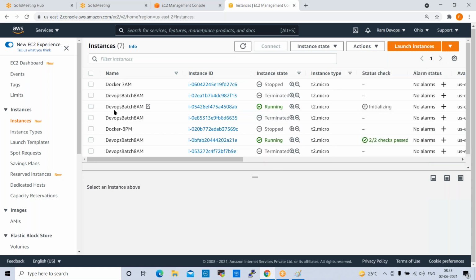Now the second one is also up and running, so both servers are up and running. If you stop the servers, shut down the servers, or terminate the servers, they will come up again until you delete your auto scaling.